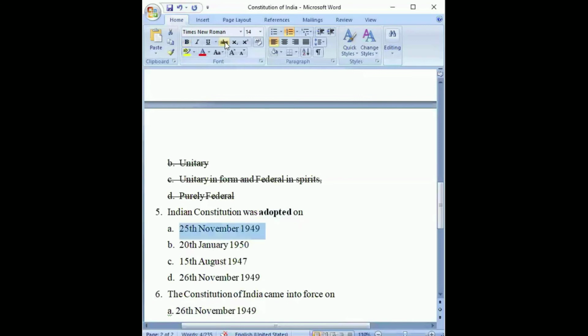No, this is not the correct option. 28th of January 1950 is also not the correct option. 15th of August 1947, this is the date of independence, not the correct option. The last option that we are left with is 26th of November 1949. So on this date, the Constitution of India was adopted.